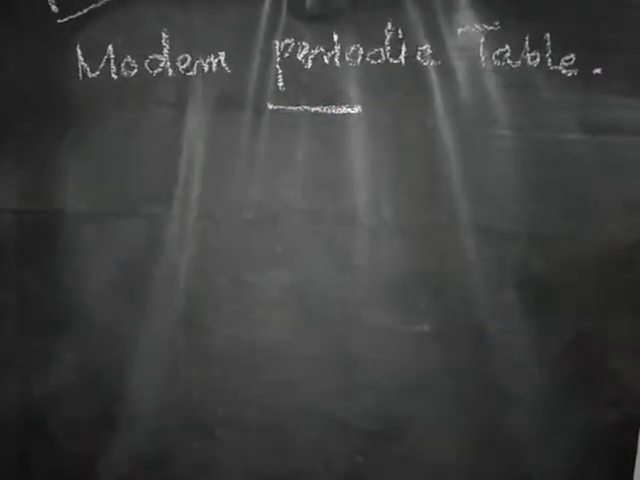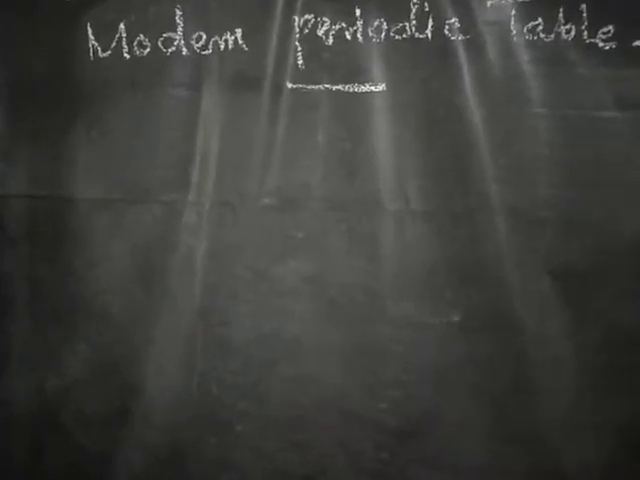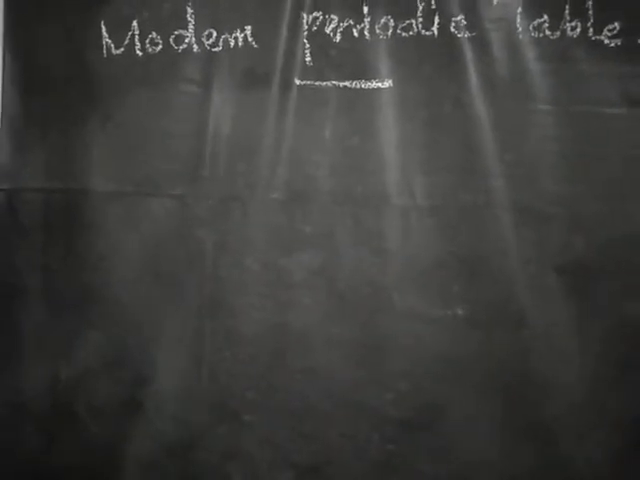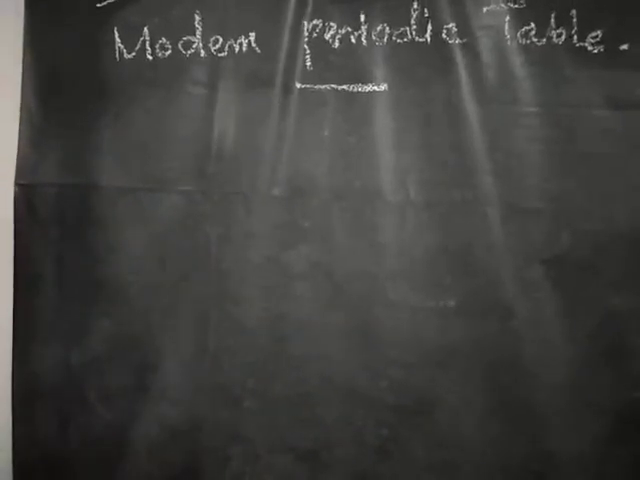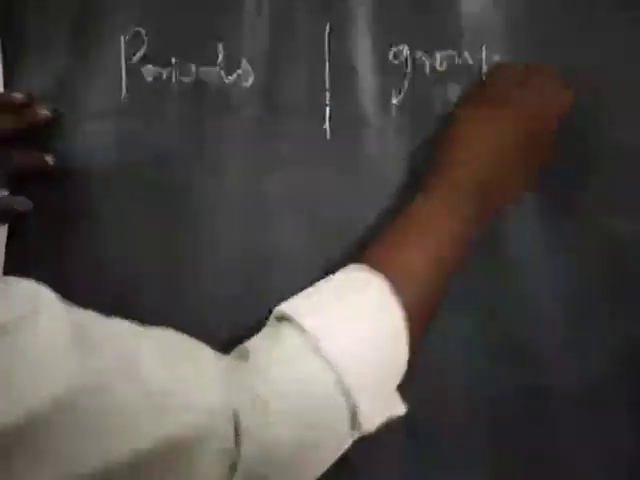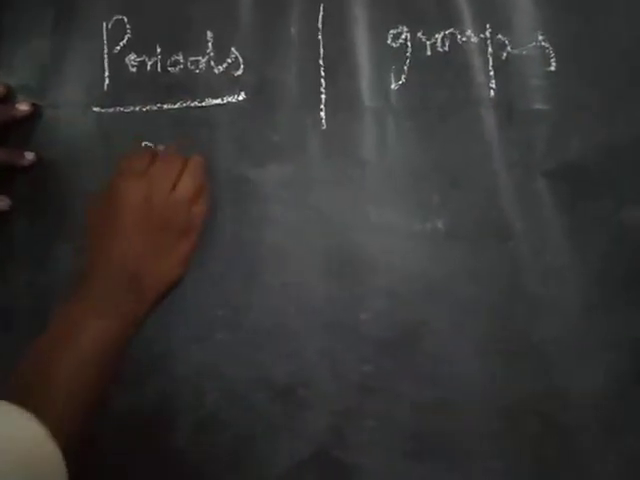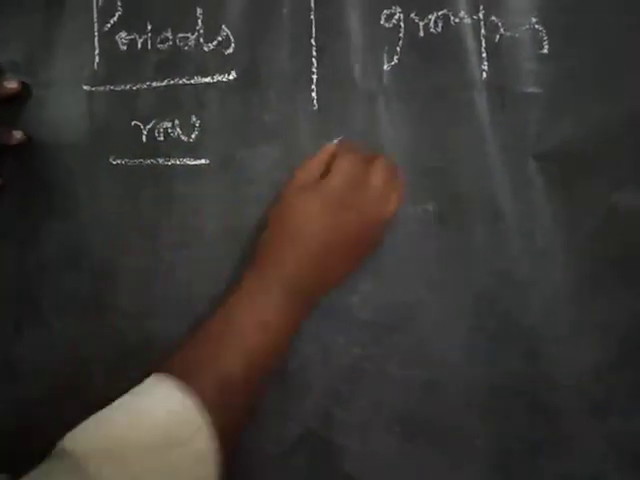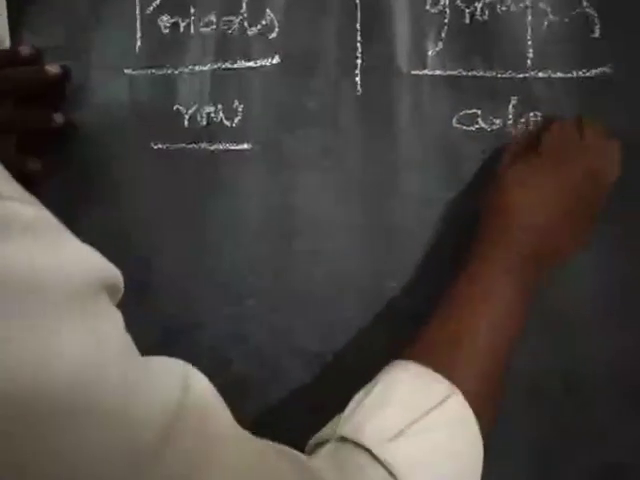They have arranged the elements in a different way, and that is called the modern periodic table. The modern periodic table is a tabular arrangement of elements in periods and groups. Periods are otherwise called rows, and groups are otherwise called columns.